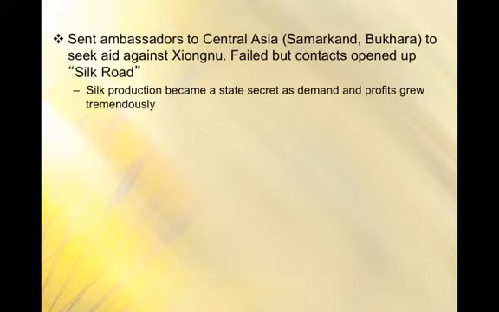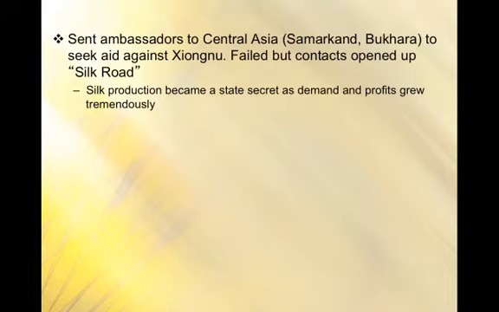It was an important center for trade and a stopping off point for people who were traveling long distances to trade goods along the Silk Roads. So they sent these ambassadors out there initially to just seek assistance against the Xiongnu, to possibly purchase horses or to make a military alliance with some of those people to defeat the Xiongnu.